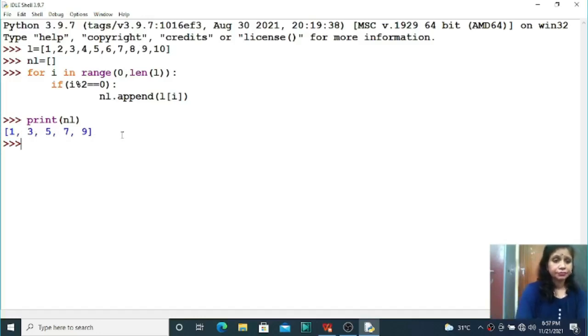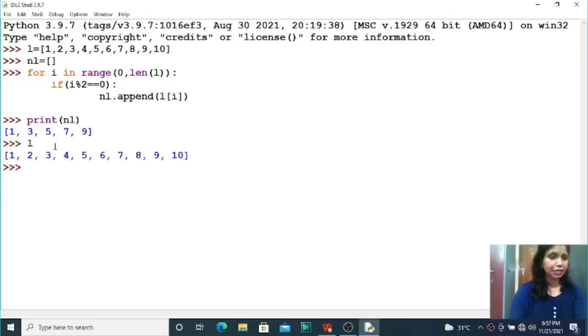Suppose our list is our L. Now for I in range function I have used, that is 0 to len of list. Len of list is your 10, but up to 9 we can continue this loop, len of L. You can print the value directly.